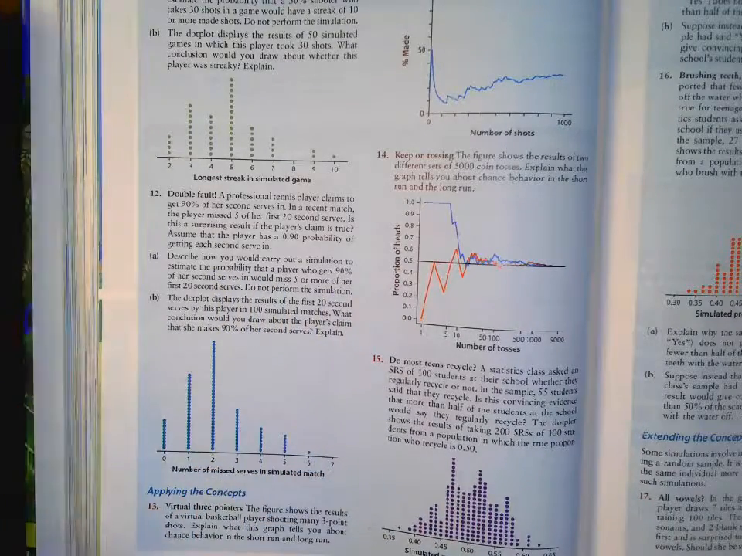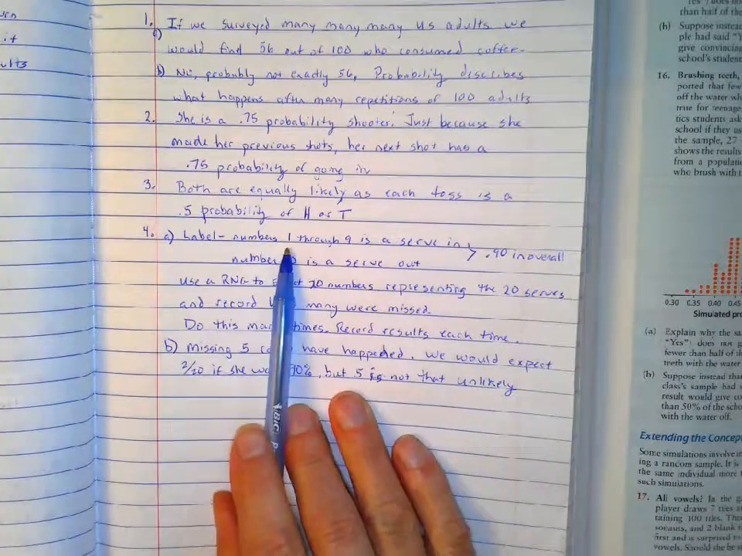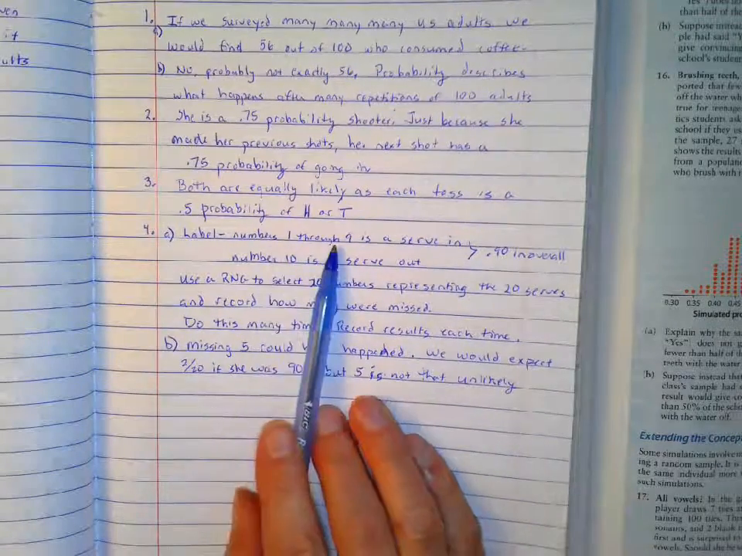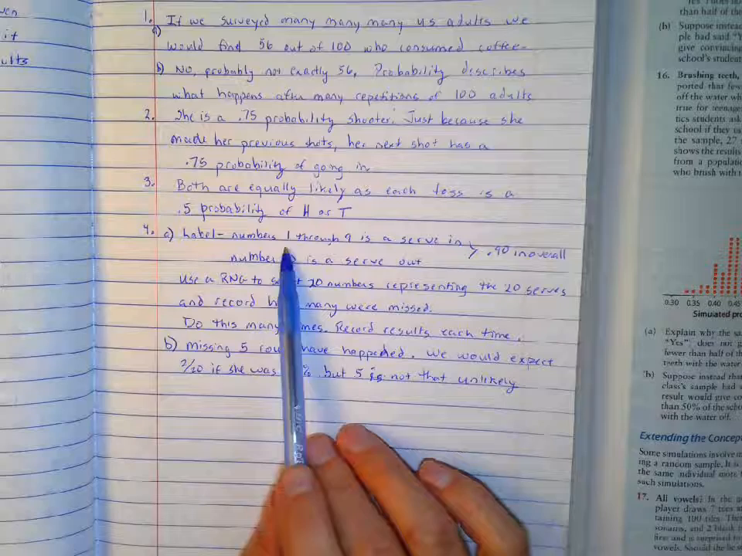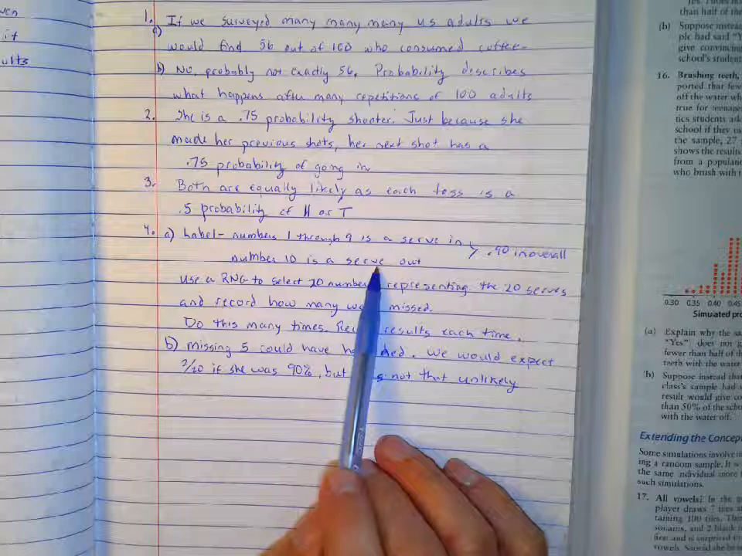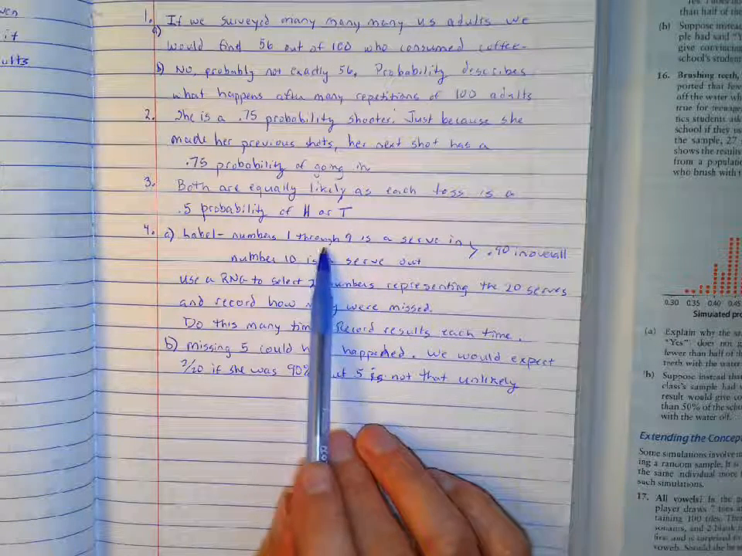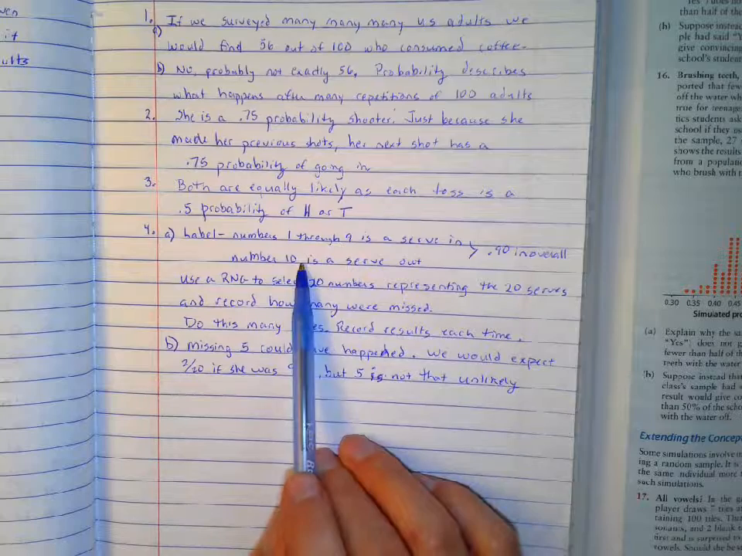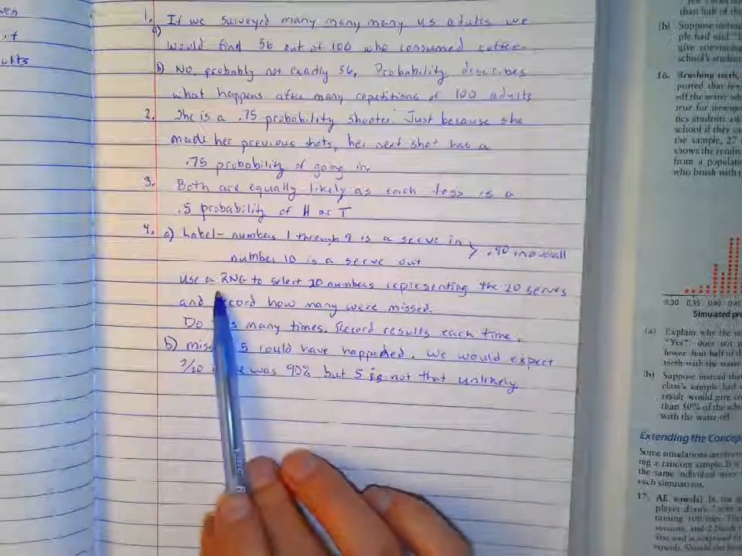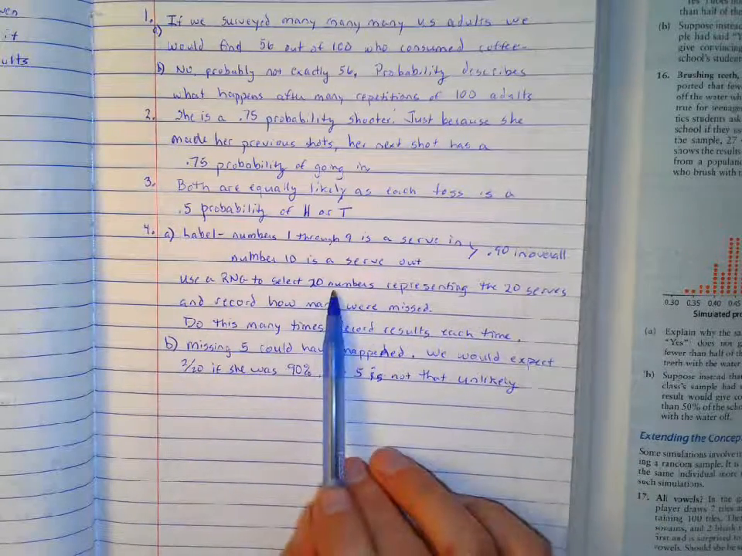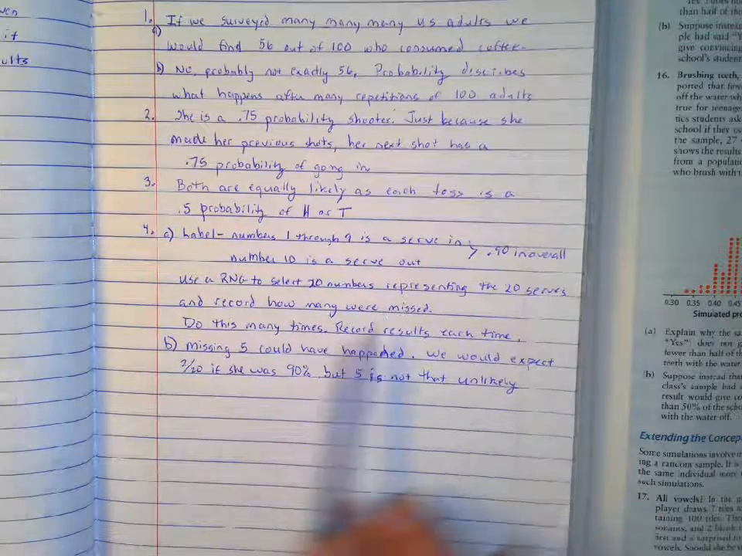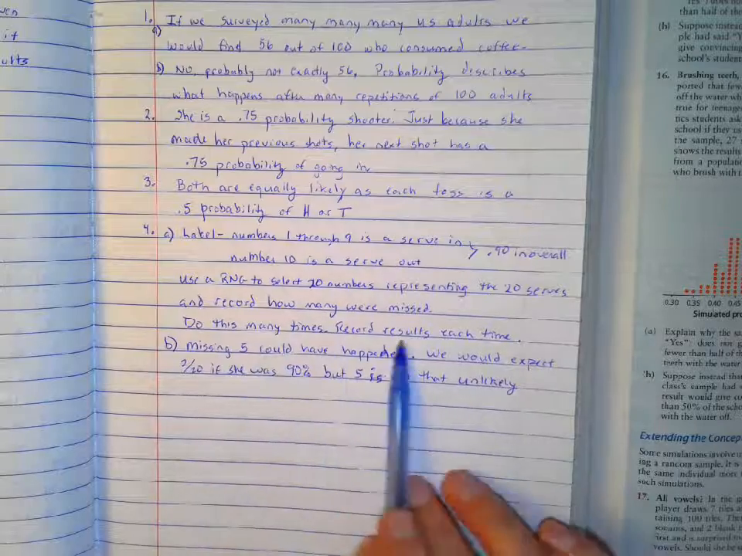Okay, so this is what I said. You could use slips of paper or whatever you want. I used a random number generator. I would say the numbers 1 through 9 are a serve in, and the number 10 is a serve that's out. You could take 10 slips of paper and write in on 9 of them and out on the 10th one. That'd be okay too, but overall you want something that gives you 90% in. I use a random number generator, select 20 numbers representing the 20 serves, and record how many were misses and makes. I'm going to do this many times and record the results.